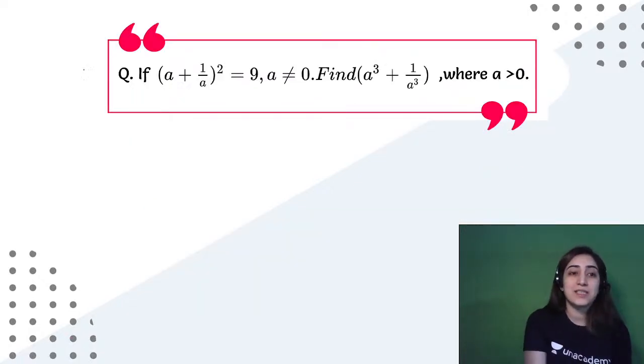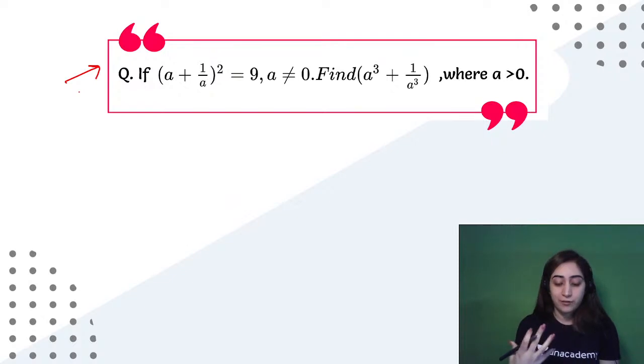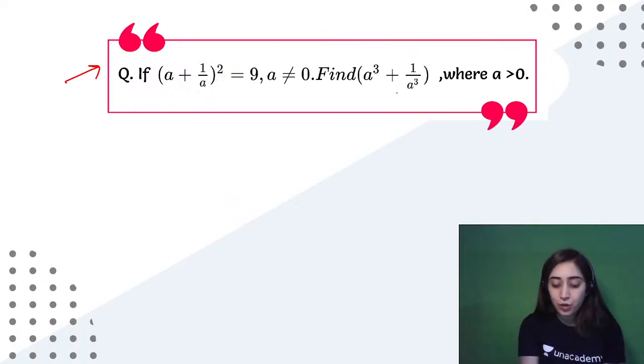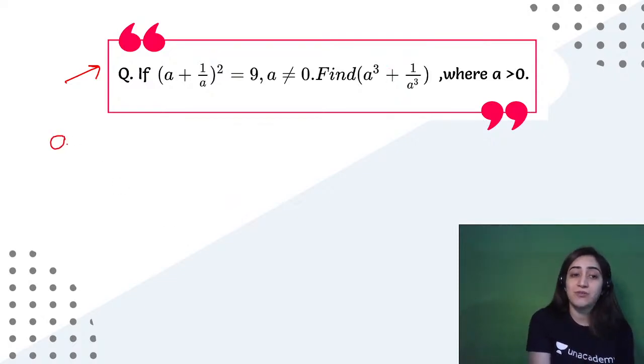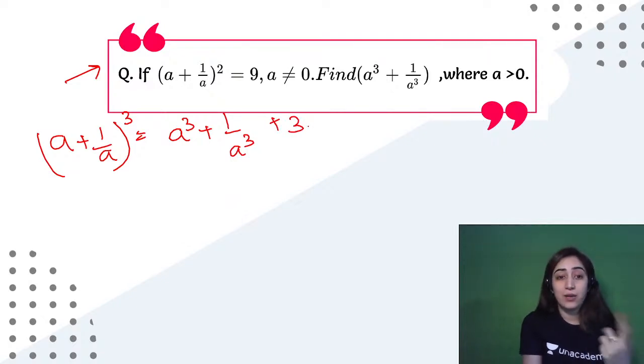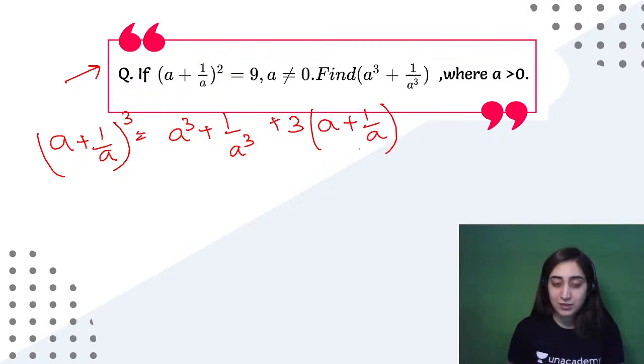So this is a question. Let's see. That's an interesting question, which is asked a lot of times in school exams as well. All right, so it says a plus 1 by a whole square is equal to 9. I need to find the value of a cube plus 1 by a cube. Whenever it says a cube plus 1 by a cube, that means I have to use the identity a plus 1 by a whole cube, which is equal to a cube plus 1 by a cube plus 3 times a into 1 by a, times a plus 1 by a. This is the identity that we have learned so far.